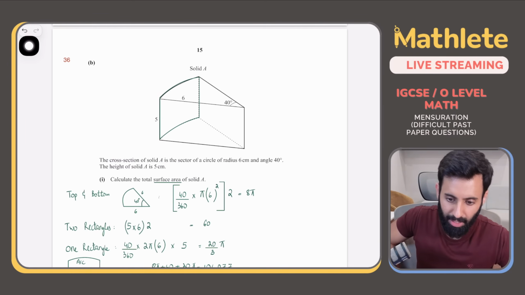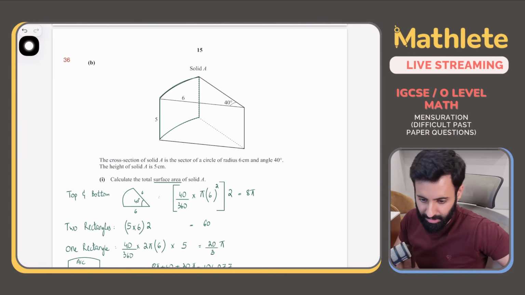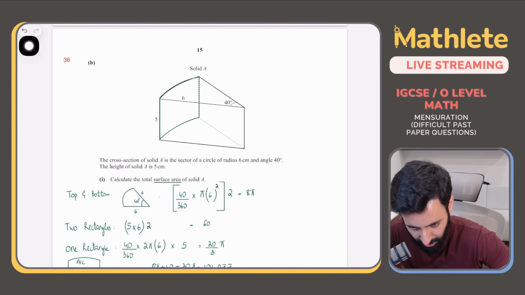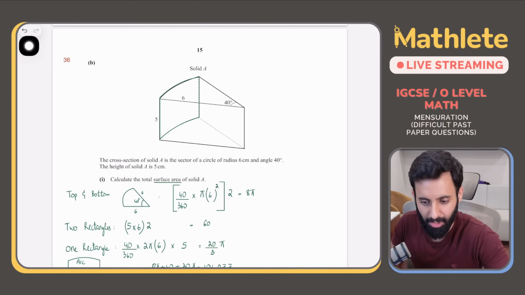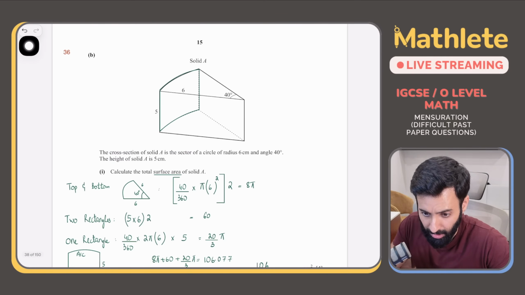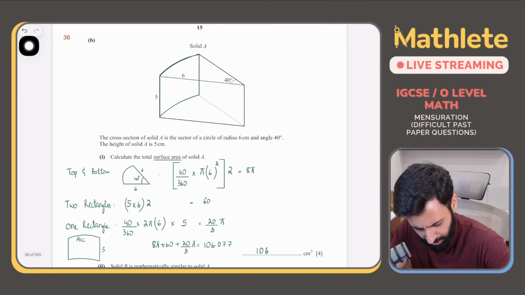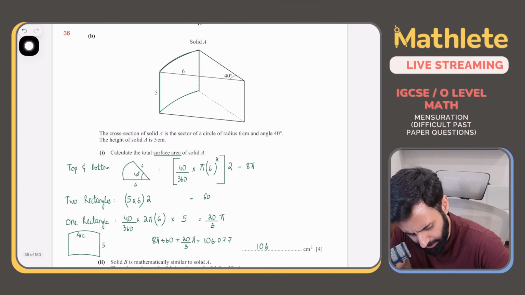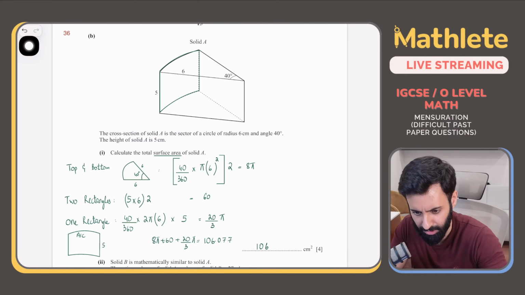Beta, I've answered that question multiple times. This is a calculator based question, and no, loci is not part of the syllabus. Okay. How did you get 60? Nope. Why will it be 300? It's 5 into 6, which is 30. 30 times 2 is 60.